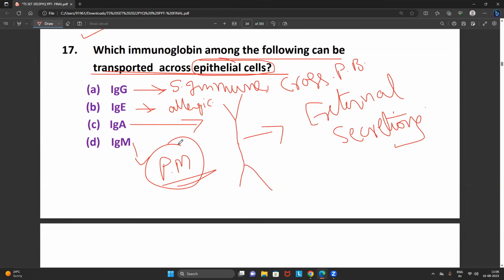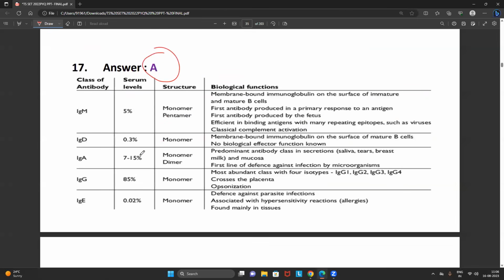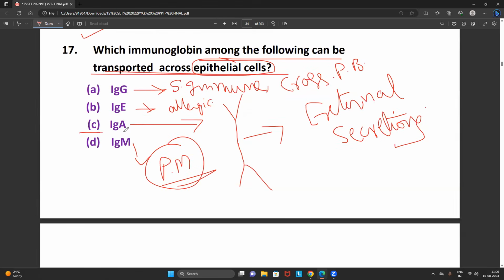Oh, one second. What is the question? Right. See, the question they are asking is which can cross the external secretion or the epithelial secretion. So please don't get confused with this point. I think I have mentioned the wrong answer. Undoubtedly, the answer will be IgA.